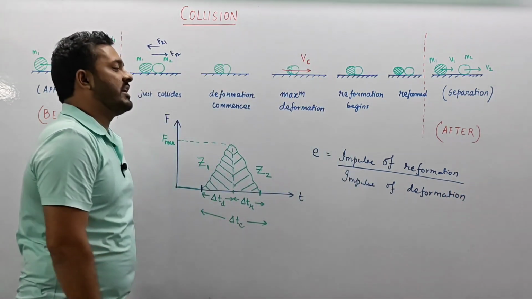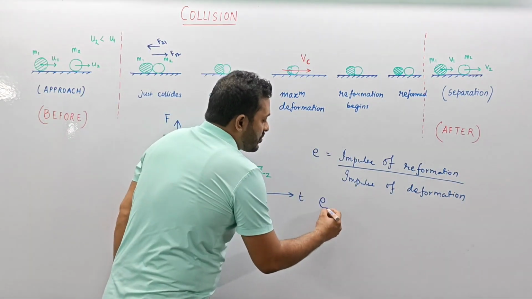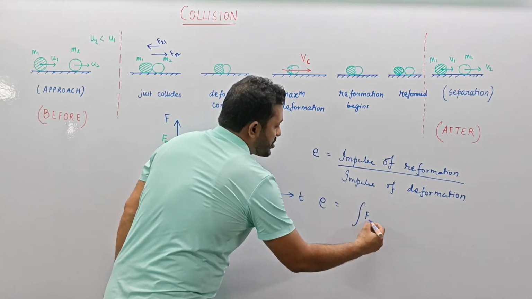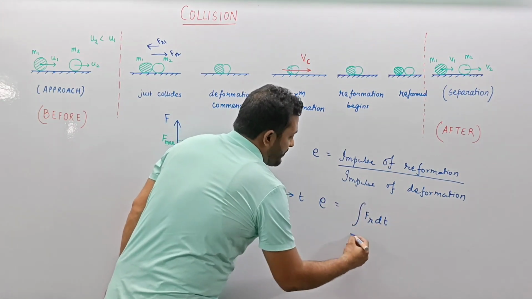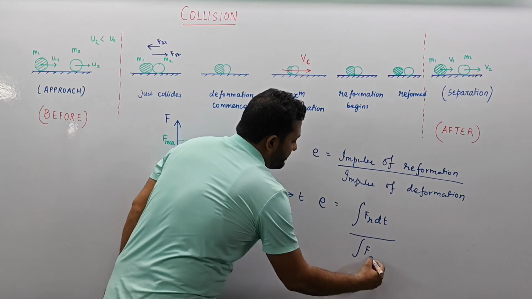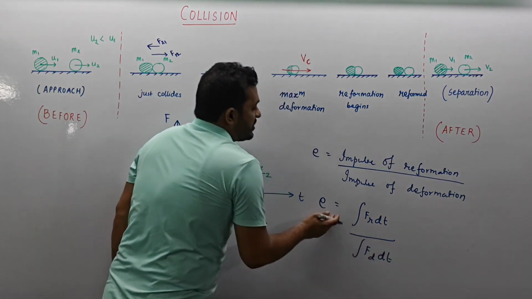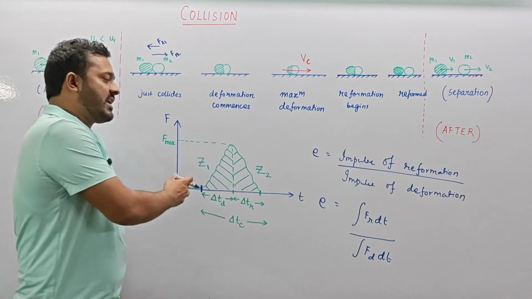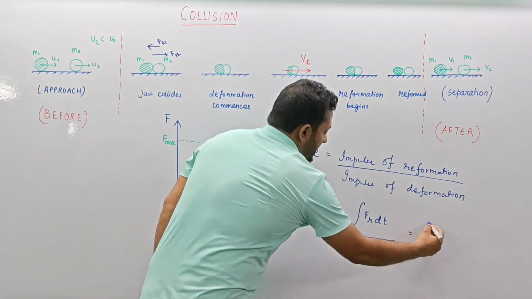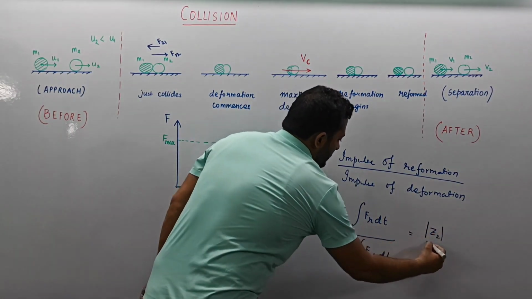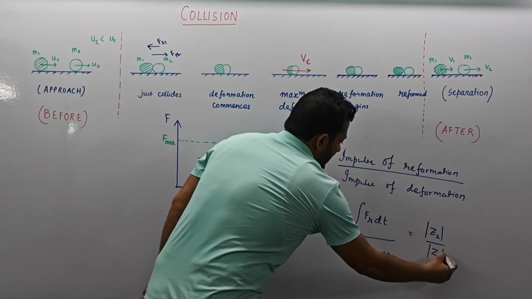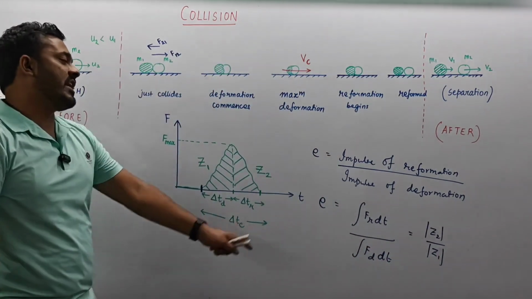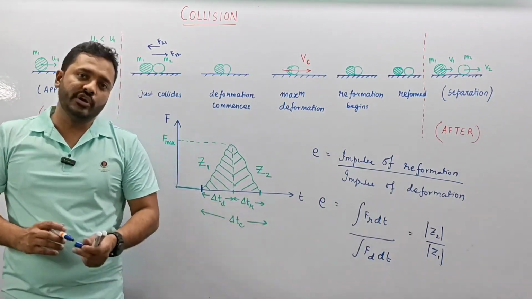So reformation by deformation will give us the coefficient of restitution: integral FR dt upon integral FT dt. This is the form by which we define the coefficient of restitution. Over here I can mark it as area Z2 upon area Z1. This will give us the value of the coefficient of restitution.